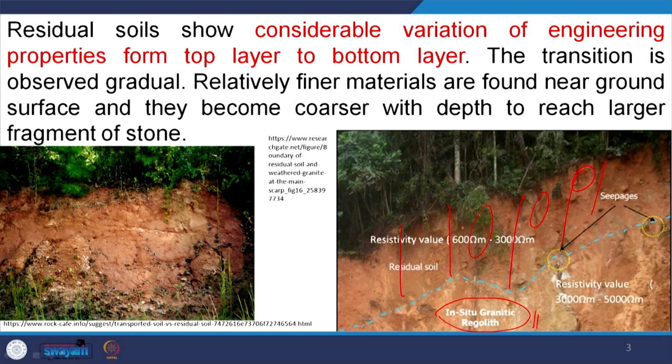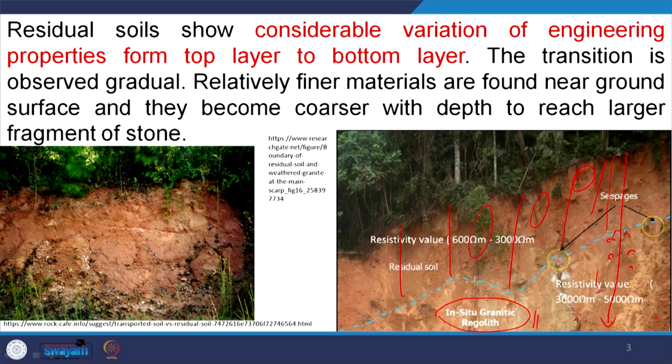I will discuss that at a later stage. Now you see the transition is gradual: relatively fine material is found near the ground surface, and it becomes coarser with depth, reaching larger fragments of stone. So as we go downward, finer materials are here, then relatively coarser material in the regolith, and finally the bedrock.